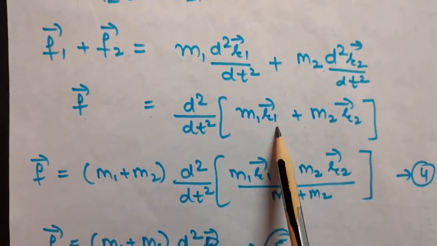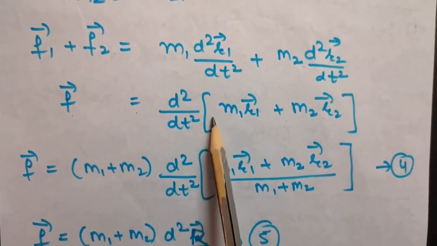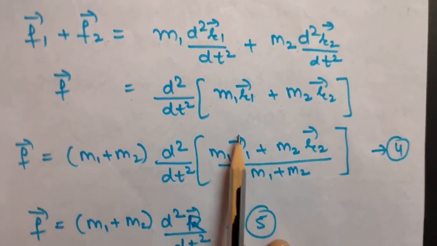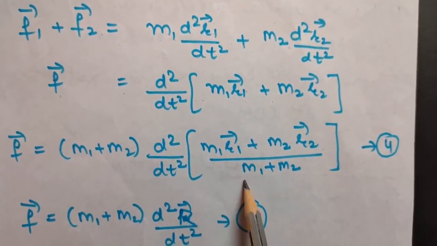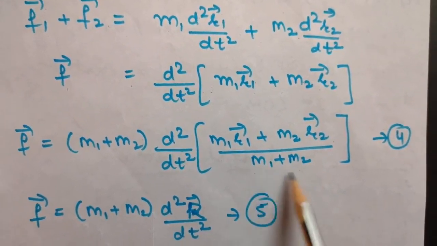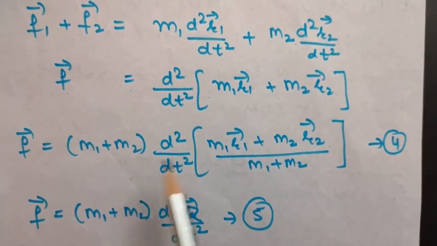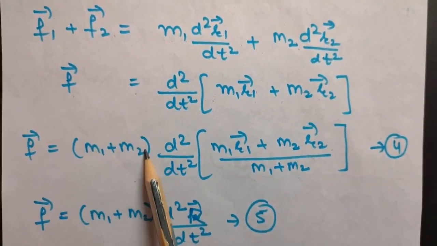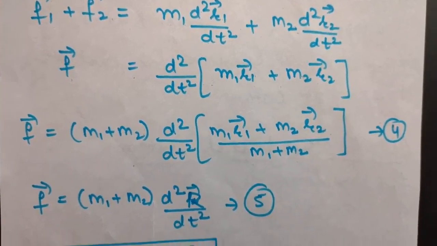Okay, because when you solve it, you will get this thing only. So now let us divide and multiply this equation by m1 plus m2. So now f is equal to, I am multiplying this equation by m1 plus m2 and dividing this equation by m1 plus m2. Now understand this carefully, because m1 plus m2 is a constant, it will come outside of the differentiation. So it does not matter if you write it inside or outside. Therefore, I am multiplying outside and I am dividing inside the differentiation.